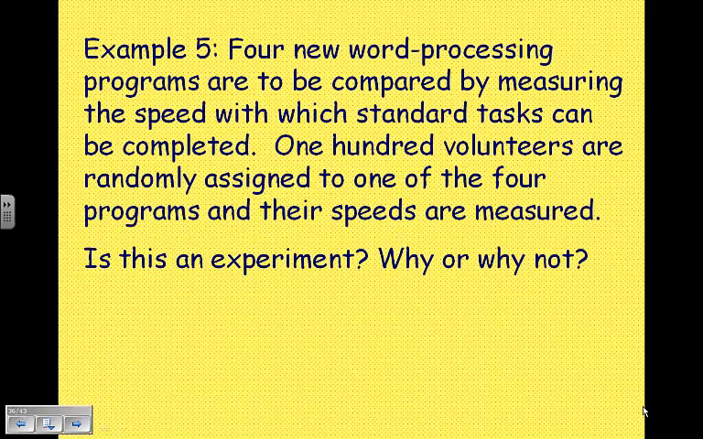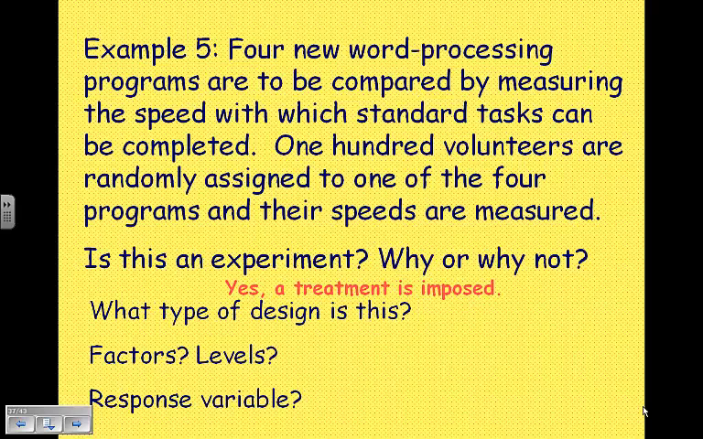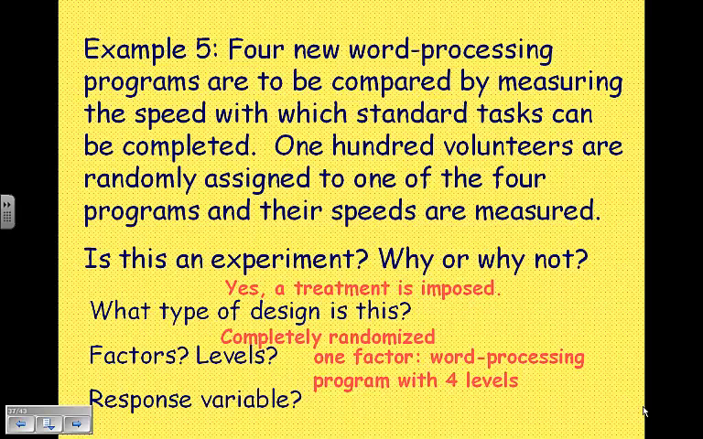Example 5. 4 new word processing programs are to be compared by measuring the speed with which standard tasks can be completed. 100 volunteers are randomly assigned to one of the 4 programs and their speeds are measured. Is this an experiment? Yes, because a treatment is being imposed. Right? We are randomly assigning them to one of 4 programs and then measuring their speeds. What type of design is this? Well, they're being randomly assigned, so it's completely randomized. What are the factors and what are the levels? Well, there's one factor. There's a word processing program with 4 different levels, and the response variable is the speed at which they are typing.